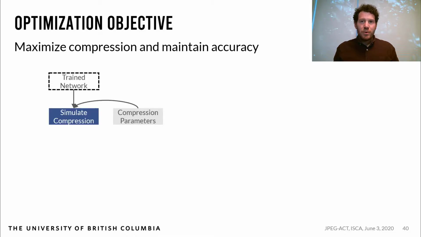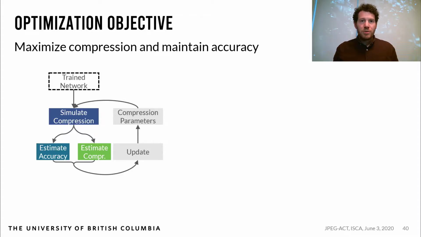Starting with some trained network, if we take the compression parameters and simulate compression, then estimate the final network accuracy and JPEG compression ratio, then we could use this to update and optimize the parameters for CNN compression. Note that we are not using this to train the network, we are optimizing to improve the compression. The network training process is not affected in any way.